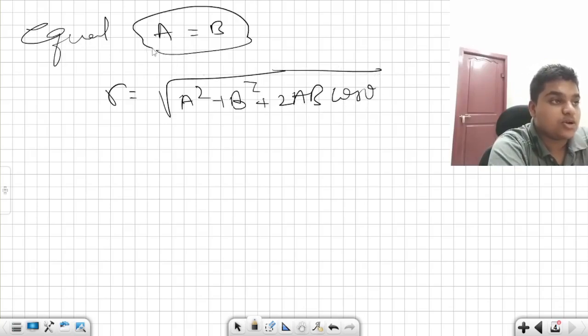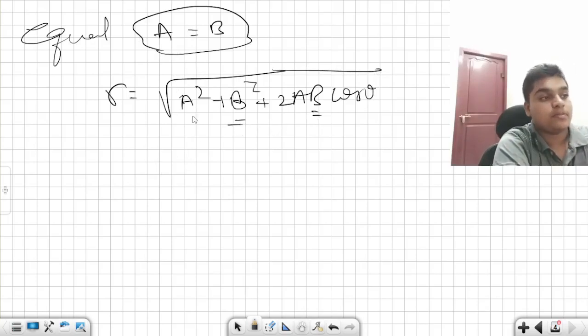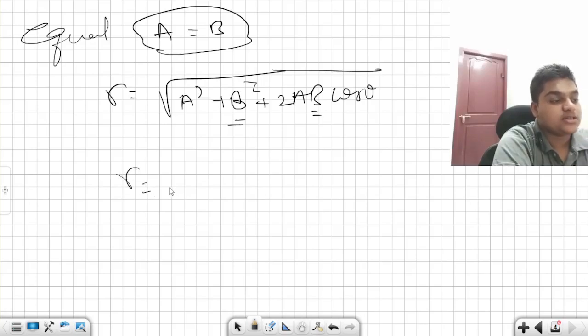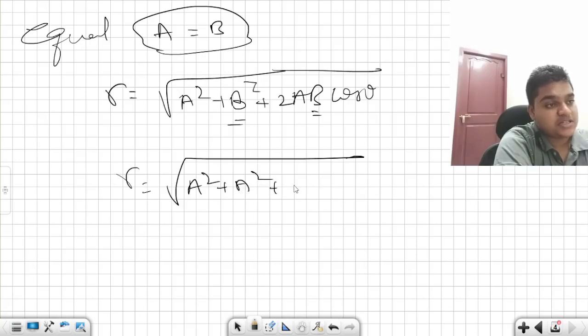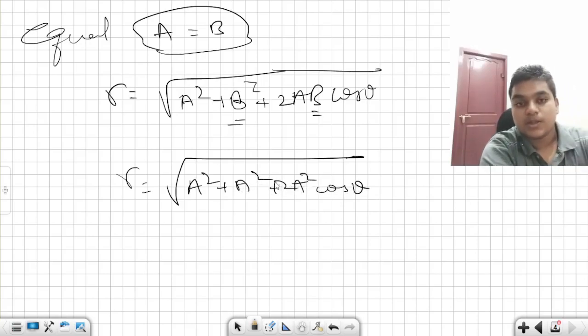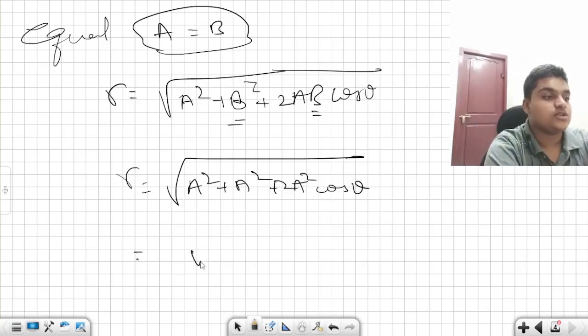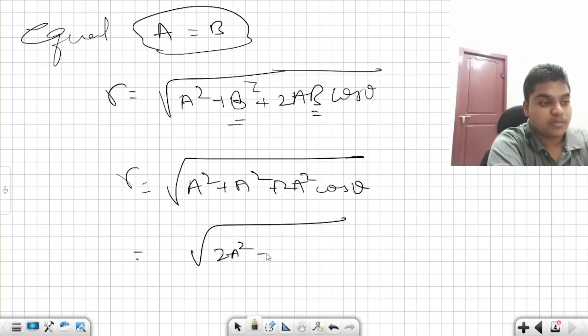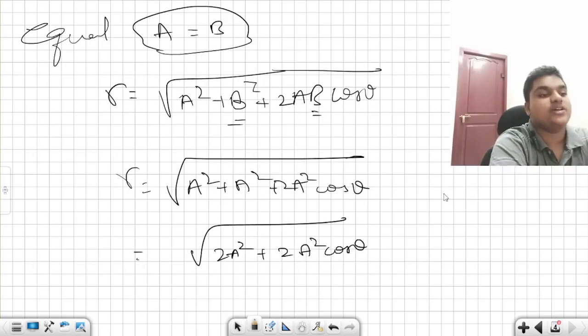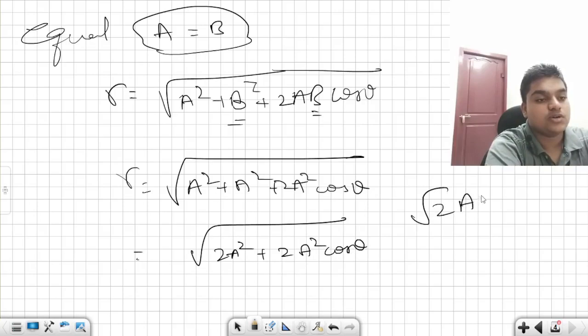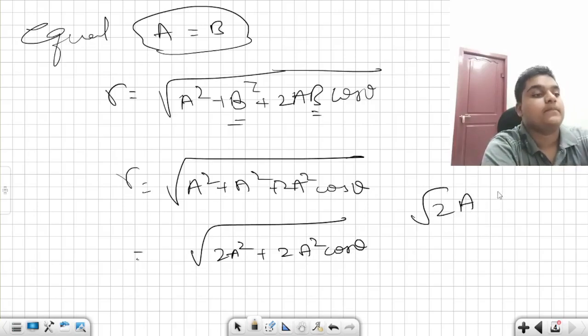Here A is equal to B, so substitute A in place of B, or B in place of A. Anything is right. I am substituting A in place of B: root over A square plus A square plus 2A square cos theta. Am I right? This is root over 2A square plus 2A square cos theta. If I take 2A square common out, it becomes root over 2A square in the bracket 1 plus cos theta.